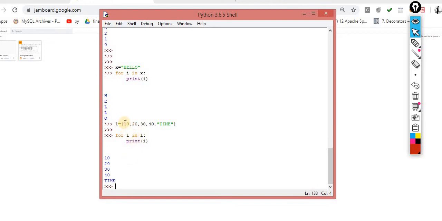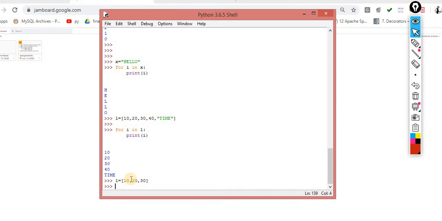That means the starting value i is equal to 10. Into the next iteration i is equal to 20. Into the next iteration i is equal to 30. Into the next iteration i is 40. Okay, one more way.